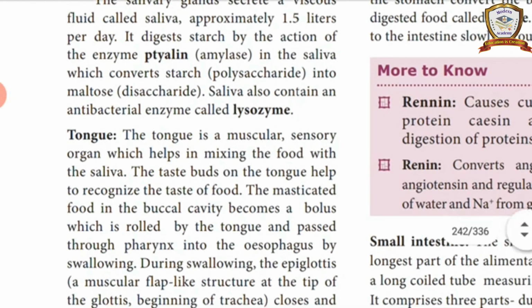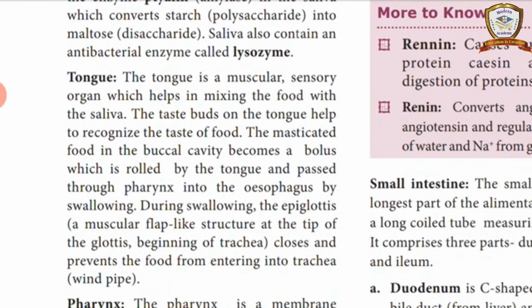The tongue is a muscular organ and a sensory organ. Why is it called a sensory organ? Because it is used to taste the food molecules. That's why it is called a sensory organ also.